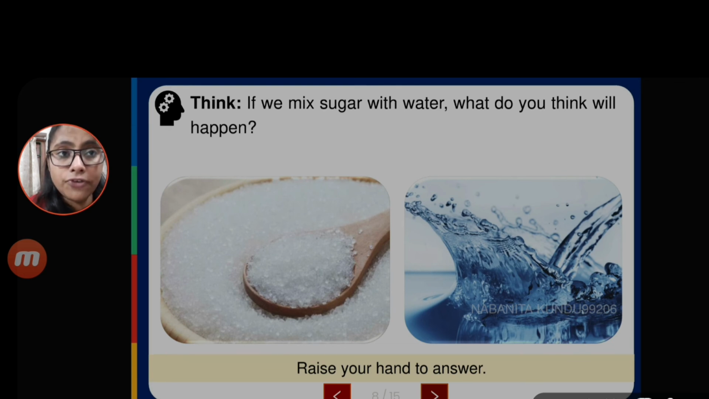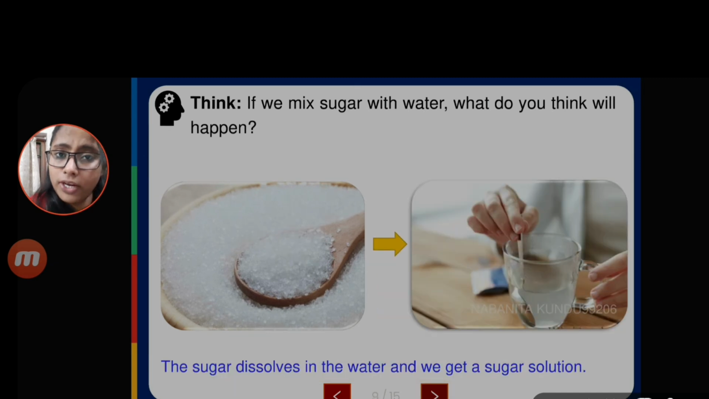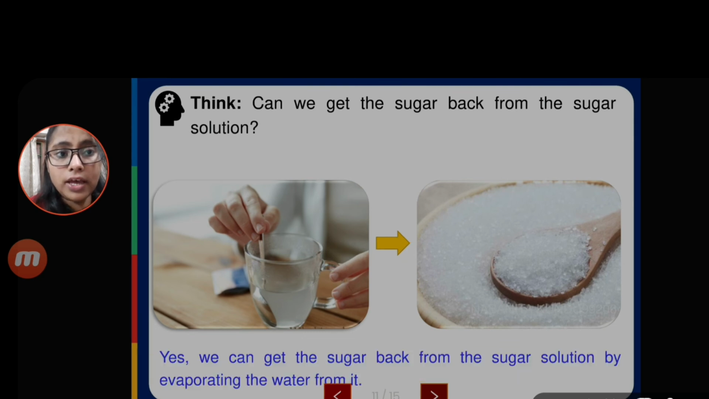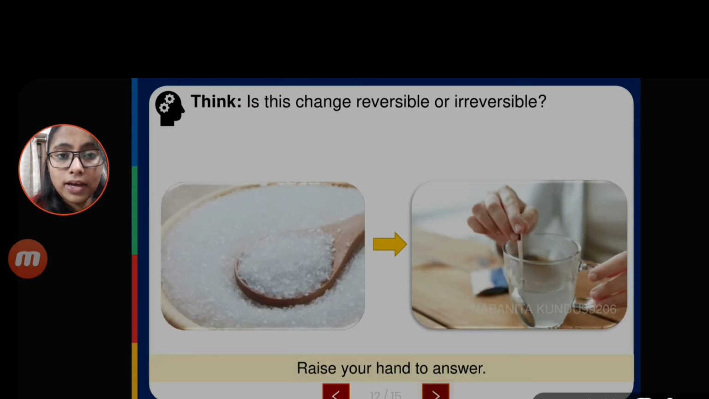Another example is given. If we mix the sugar with water, what do you think will happen? We know that the sugar particles will dissolve in the water and make one solution. But can we get this sugar back from the sugar solution? So what is the answer? Yes, we can get the sugar back from the sugar solution by evaporation, as we have discussed in the class. With the help of evaporation, the water vapor will be formed, and at the bottom of the pot the sugar particles will settle down.